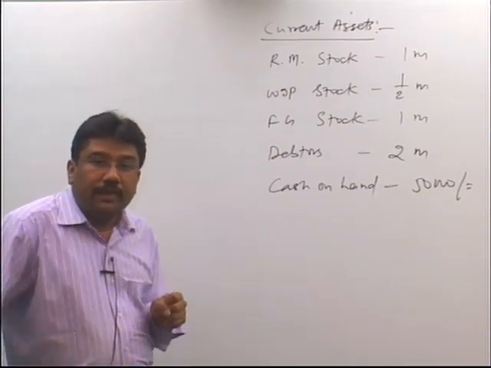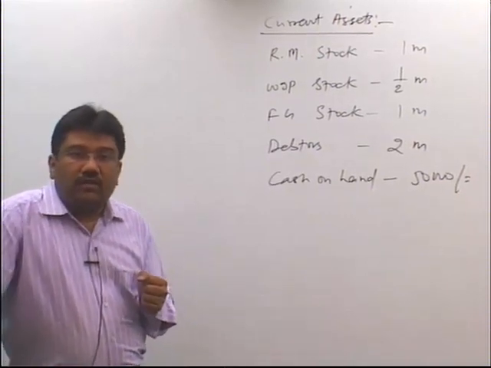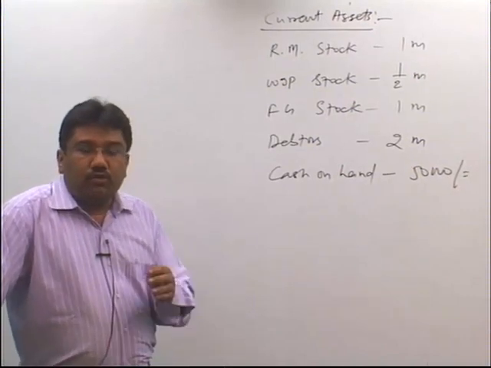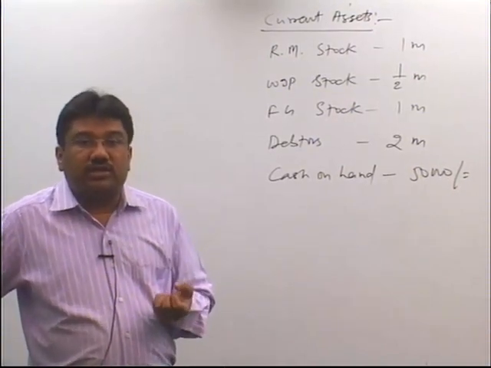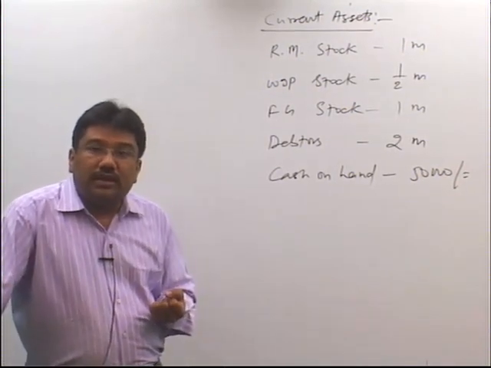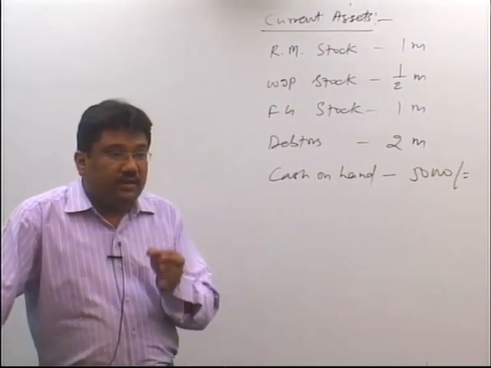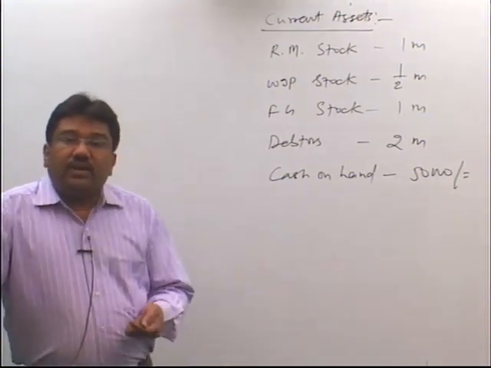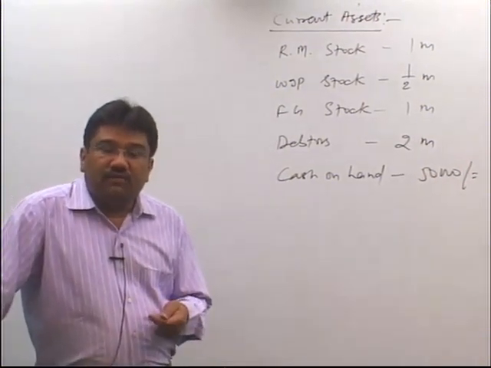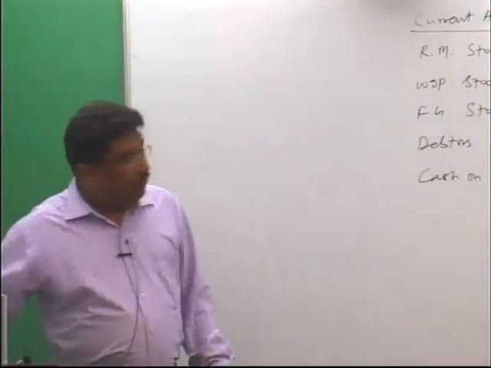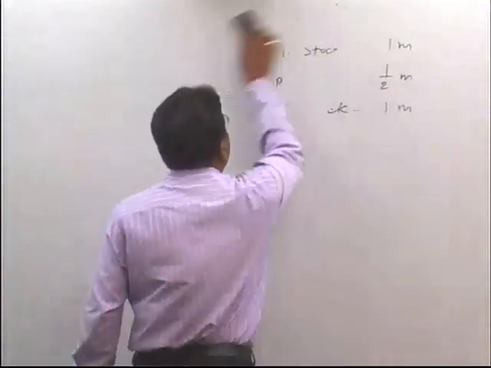Say for example, if in the question you are not given how many days are there in a year, then you may assume that it is 365 days or 360 days or 350 days likewise. But if the question clearly tells you that there are 360 days in a year, then take 360 only. Clear? So, make necessary assumptions if required, and whenever you make an assumption, it should be realistic. Now, in this sum, which assumptions will you make? Please write down and thereafter I will explain you.